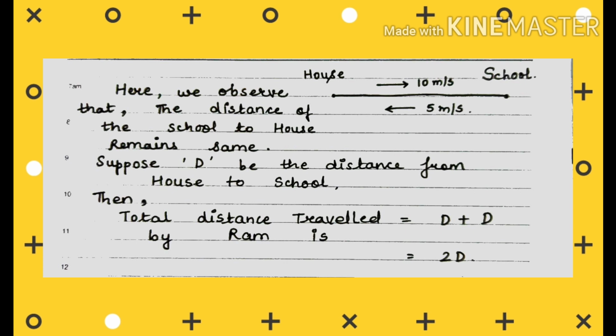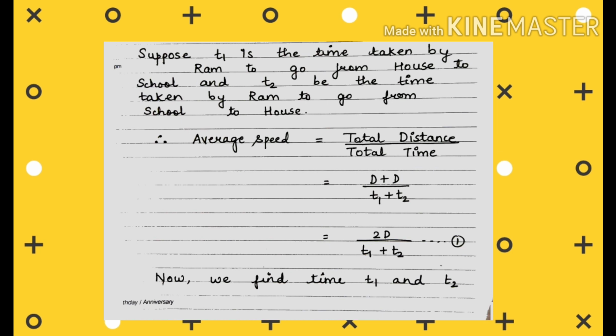Suppose T1 is the time taken by Ram to go from house to school. We are assuming that let T1 be the time, and similarly let us assume T2 be the time taken by Ram to go from school to house. What is the formula for average speed? We know that it is total distance upon total time. What is the total distance? Capital D plus capital D. And what is the total time? T1 plus T2. Here D and D get added and what we get is 2D upon T1 plus T2.